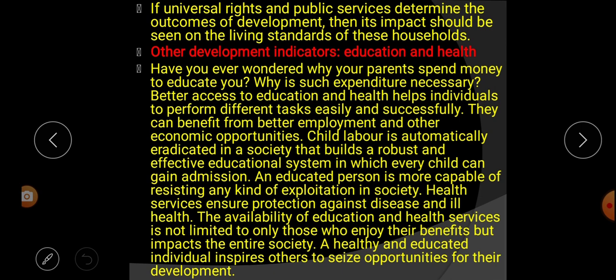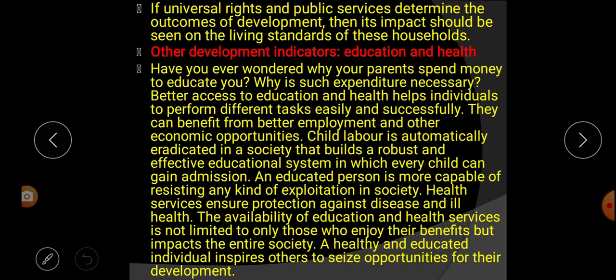The availability of education and health service is not limited to only those who enjoy their benefits but impacts the entire society. Listen carefully. It is not limited to only those who enjoy their benefits, but it impacts the entire society.